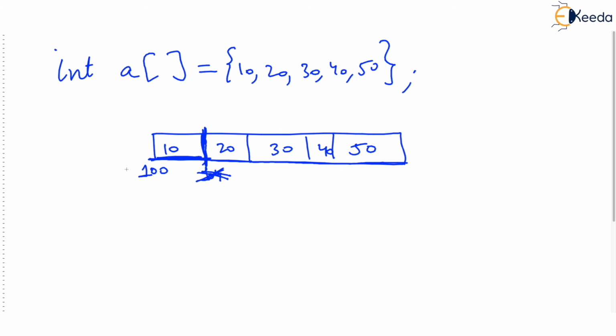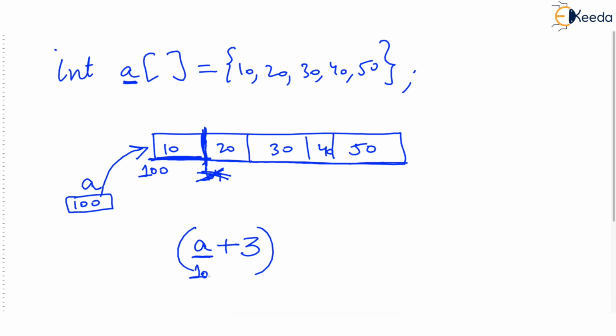But you know one thing for sure, that this A is nothing but the address of the array. The name of the array itself is the address of the array. Now if I say A plus, let's say 3, in my code, A plus 3. You know that A is some begin address, 100 in our example, and we are adding 3 to it. In the earlier video I said that if every integer consumes 2 bytes, then adding 3 to the integer pointer means adding 6 to that pointer, because adding 1 to an integer pointer adds 2 to that pointer.